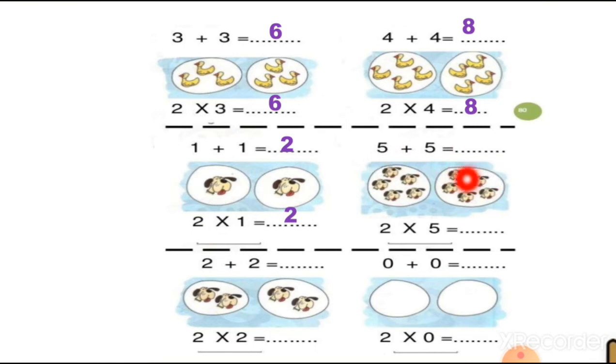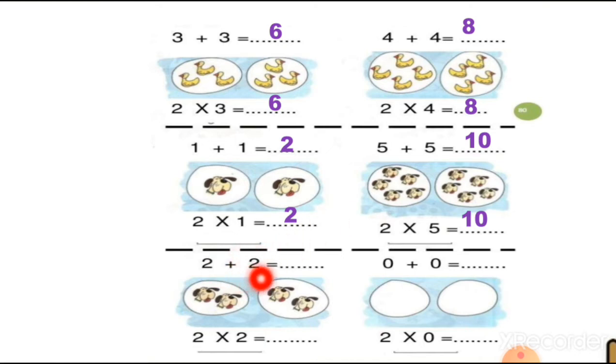Here there are 2 groups and each group has 5 puppies. So 5 plus 5 is equal to 10. And then there are 2 groups and each group has 5 puppies. So 2 fives is also a 10.